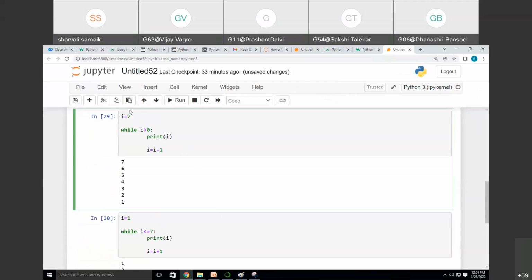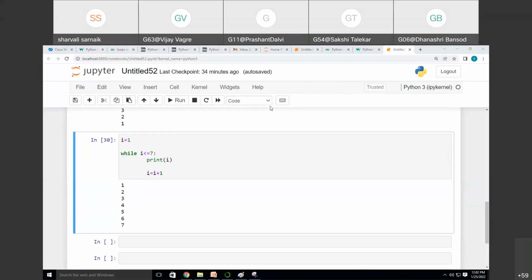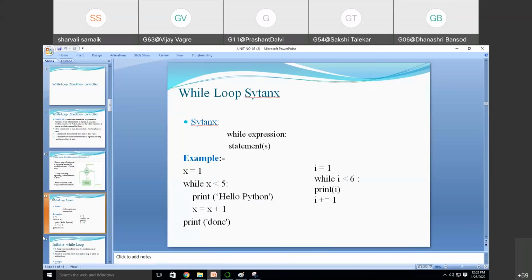We will just change the initial value of I and the condition in the while, and based on that whether we have to increment it or decrement it. So this is while loop in Python programming.